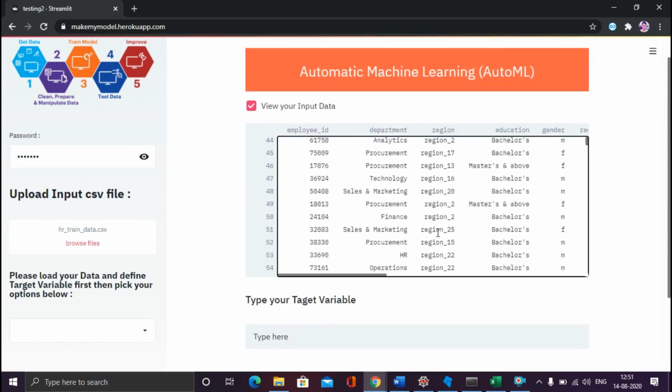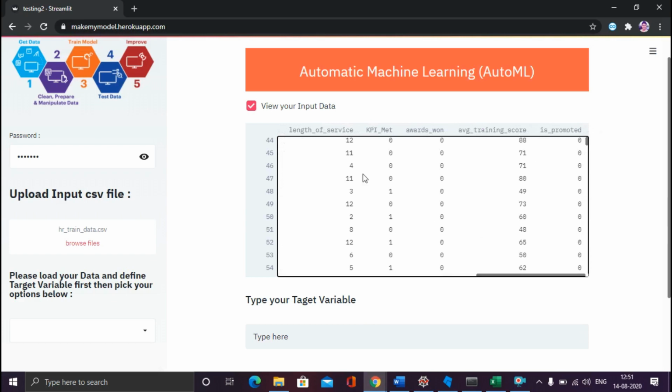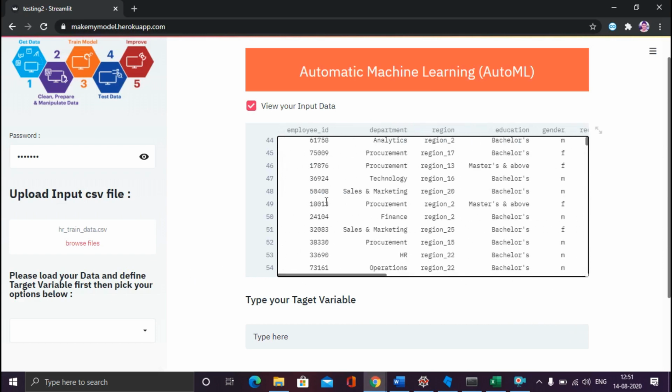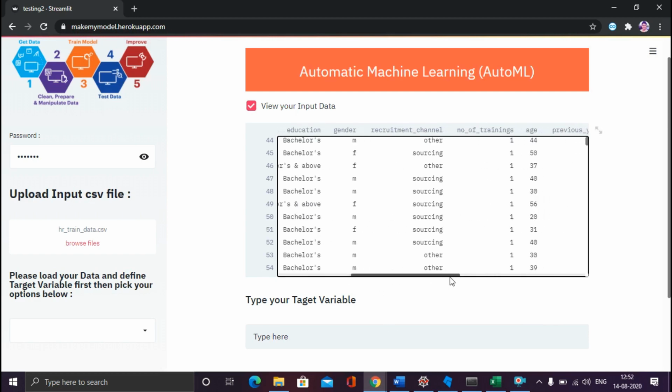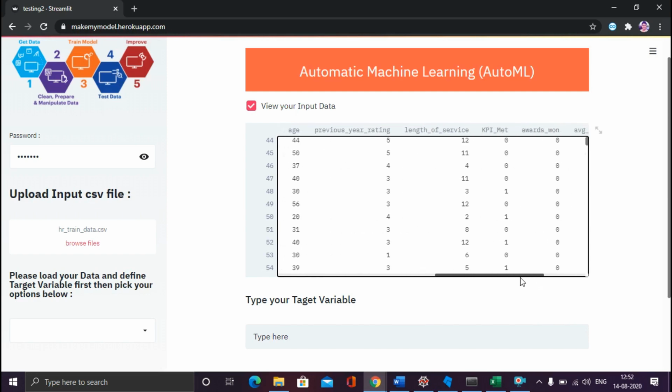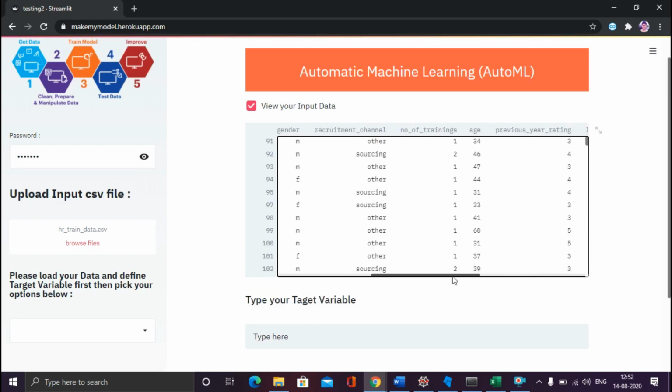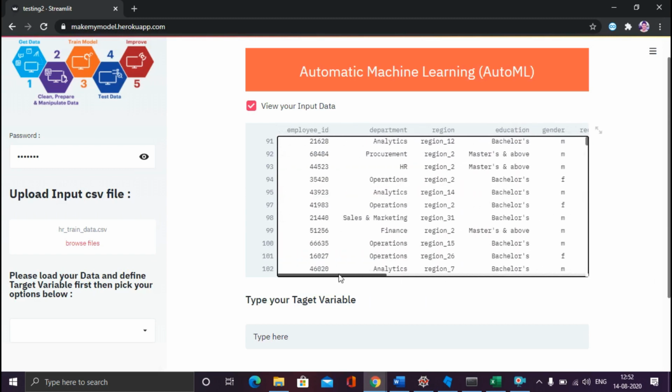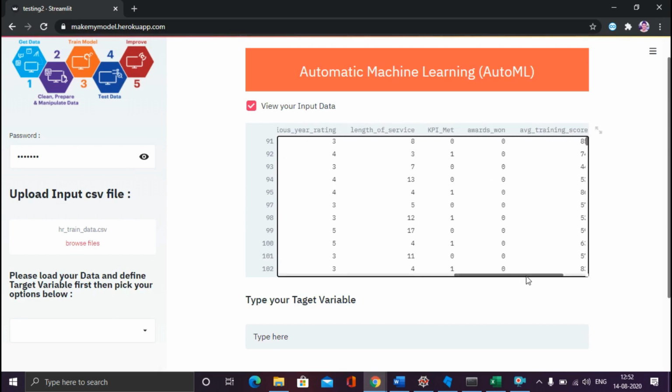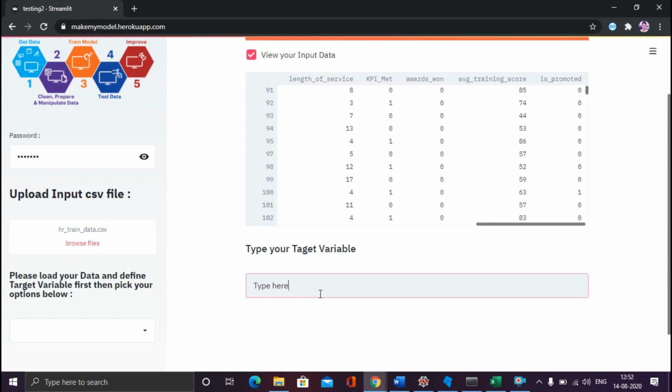Again, it is asking what is your target variable. Target variable in the sense of what I want to predict. In this scenario, I want to predict is promoted, because this is HR data and I am getting different sorts of variables over here. For example, employee ID, department, region, education, gender, recruitment channel, number of trainings, age, and on the basis of all these parameters, we need to predict whether the employee is going to be promoted or not. So there are many variables or features available. So let me put my target variable here.